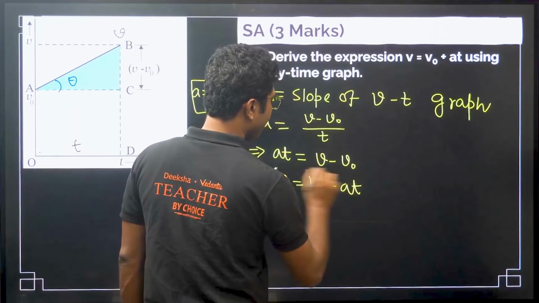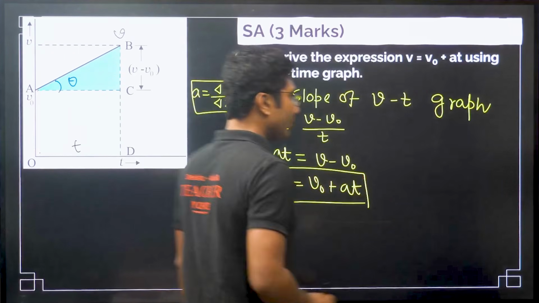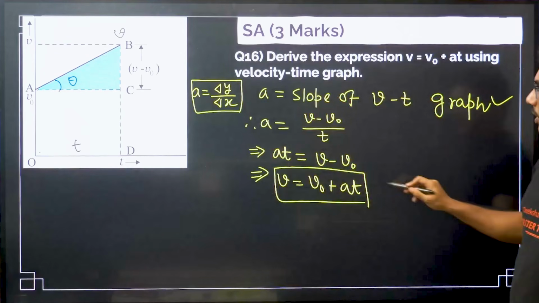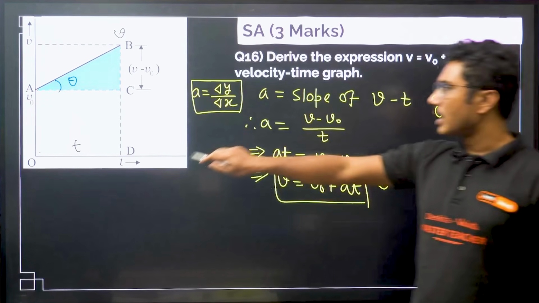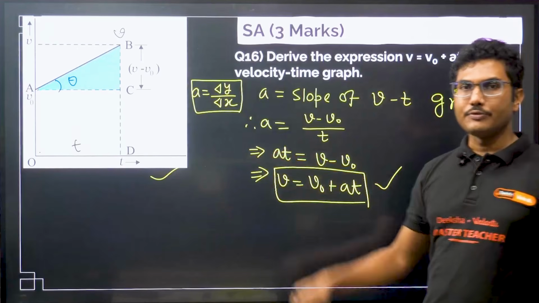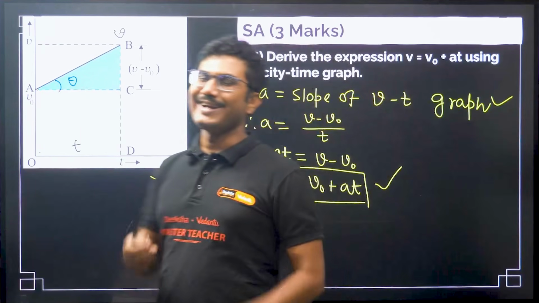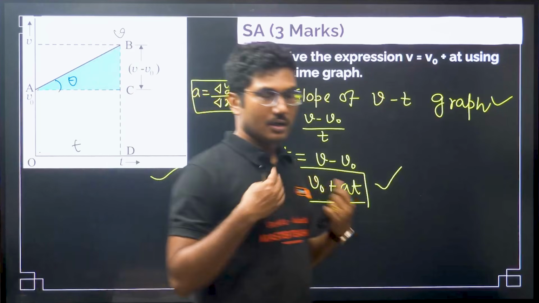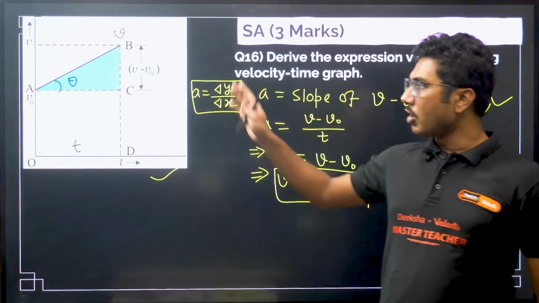Very simple derivation. You get 2 marks: 1 mark for writing this line, 1 mark for this calculation, and 1 mark for this diagram. If you do not draw the diagram, you will not get any marks for this, because they have asked you to derive it from the graph.